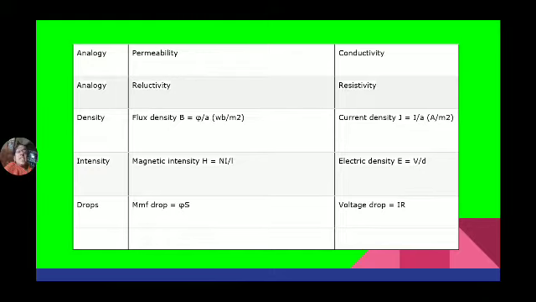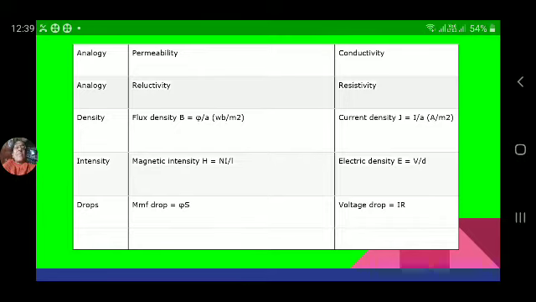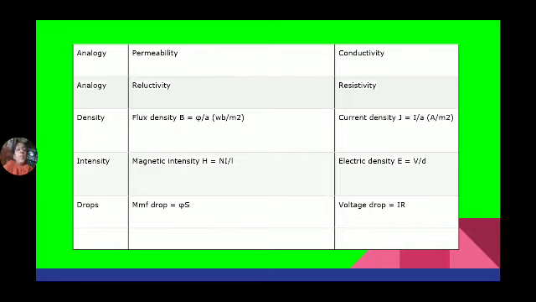Now, density. In magnetism, the term is magnetic flux density, which is B equal to phi by A, measured in webers per meter square. Whereas current density is equal to I by A, in amperes per meter square.